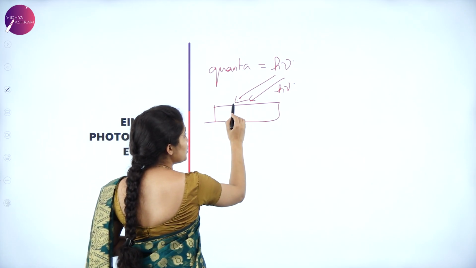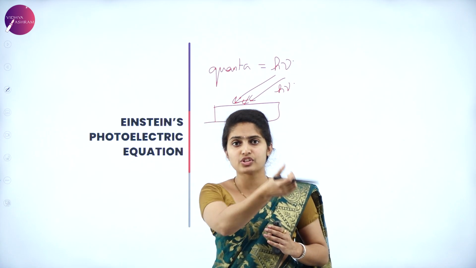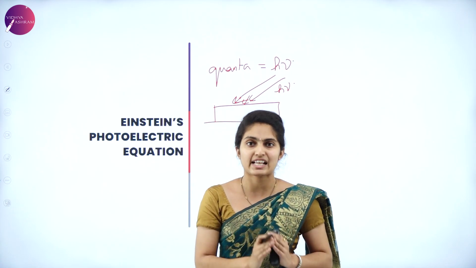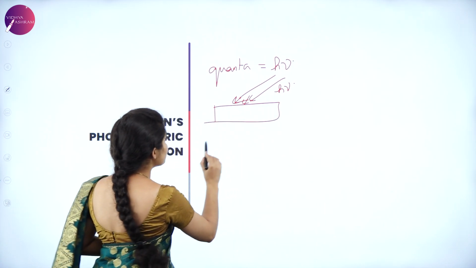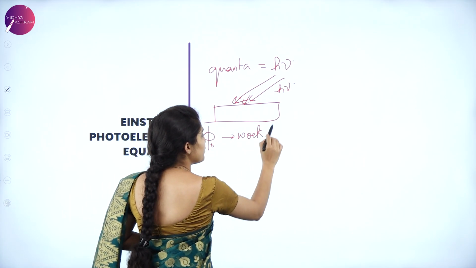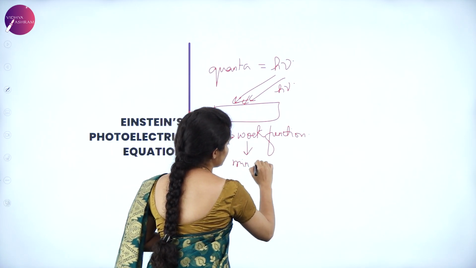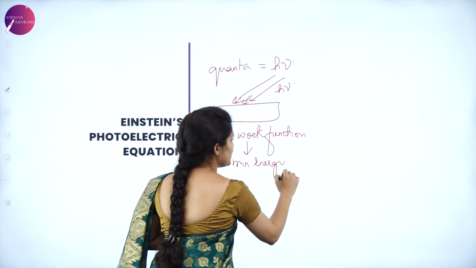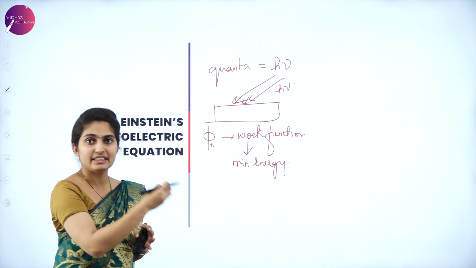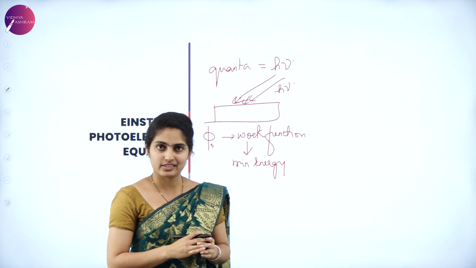So it has to do some work here. That means it has to eject the electrons out of the metal surface. So the work has to be done, which is given by a work function, and this phi naught is called the work function. Work function is nothing but the minimum energy which is required by the incident light just to eject the electrons out of the metal surface.